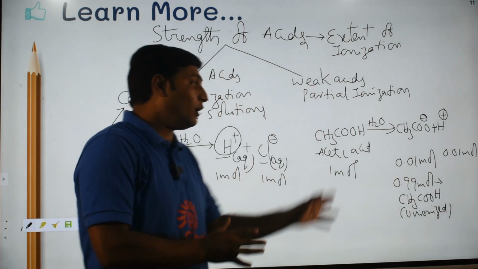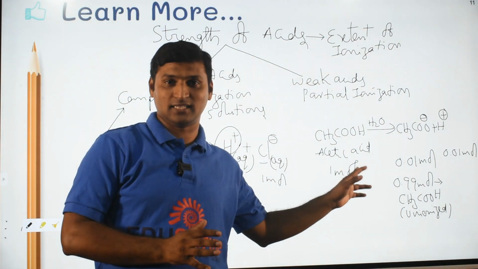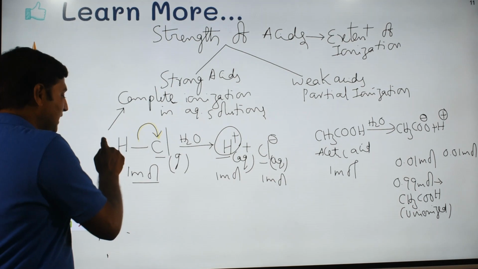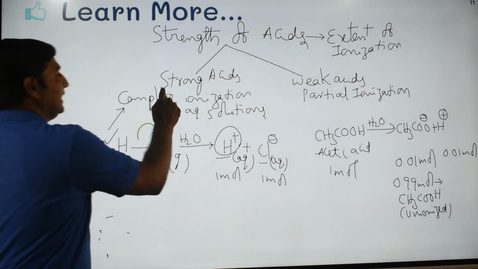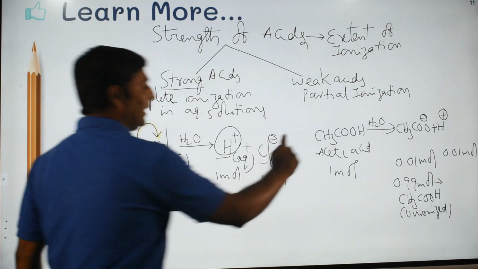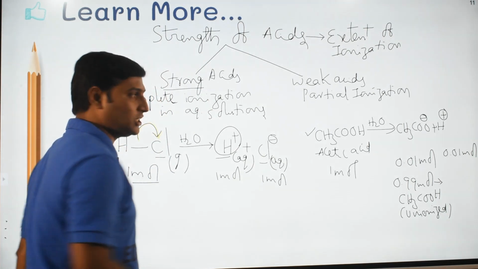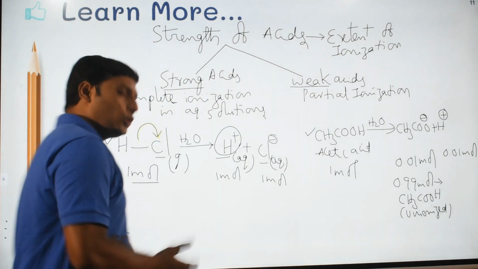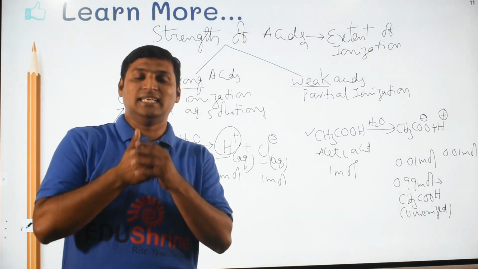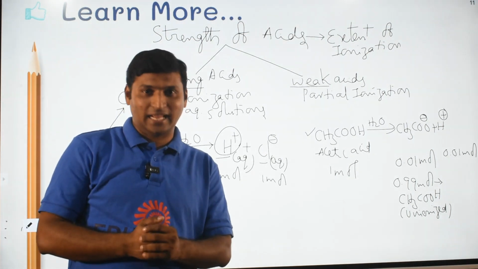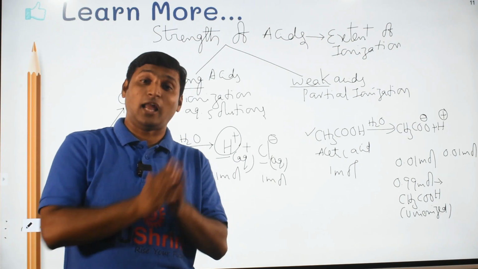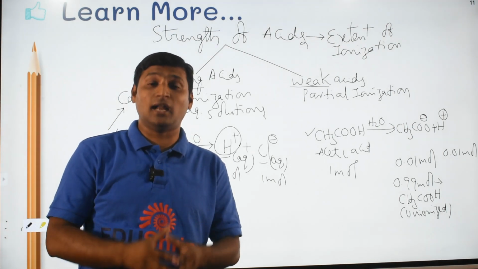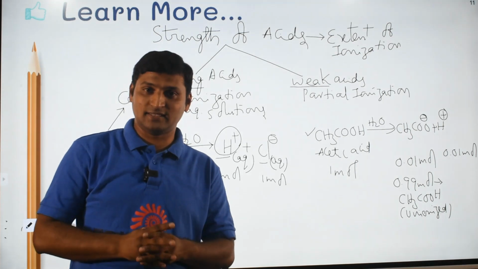This is the meaning of partial ionization, please understand. Now, if an acid undergoes complete ionization like this, then it is said to be a strong acid, whereas if an acid undergoes partial ionization like this, then it is said to be a weak acid. You know very well sulfuric acid, nitric acid, perchloric acid. These, along with hydrochloric acid, are a few very popular strong acids.